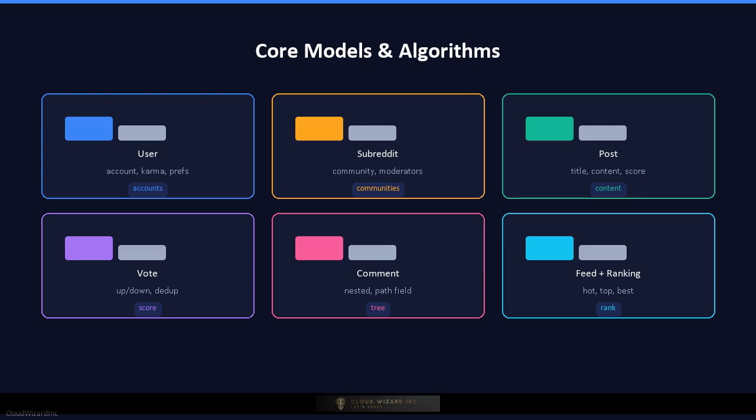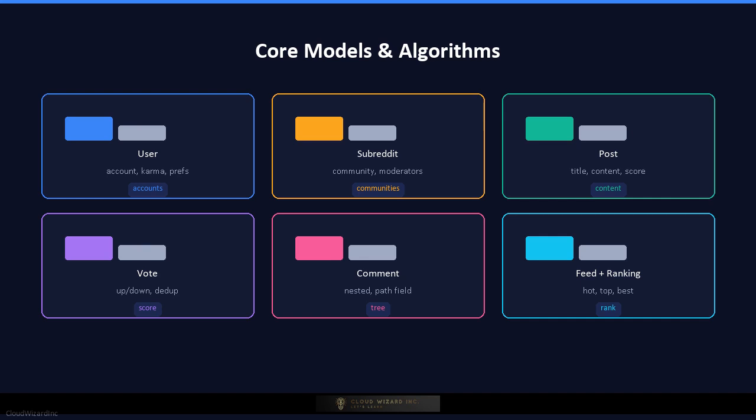The core models and algorithms. The user model owns subscriptions, karma, and preferences. The subreddit model defines a community, its moderators, and rules. The post model stores title, content type, media URLs, score, and metadata. The vote model records user_ID, post_ID or comment_ID, vote direction, and deduplication. The comment model stores the parent comment_ID for nesting and a path materialization for fast traversal.